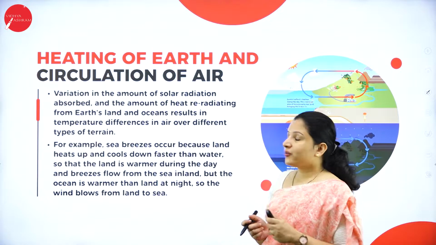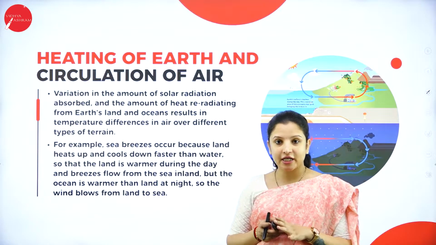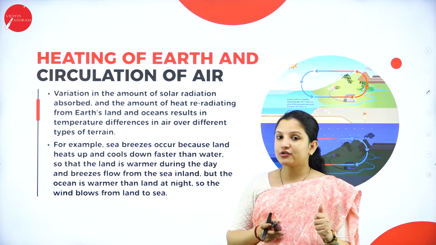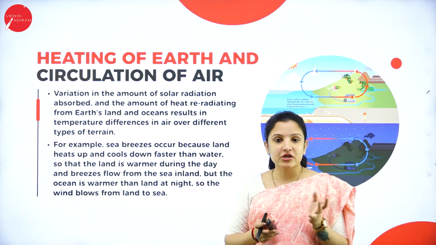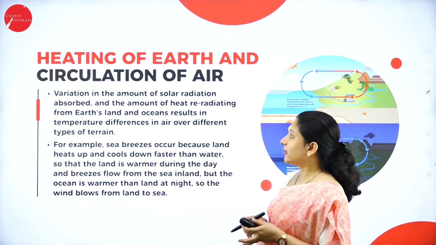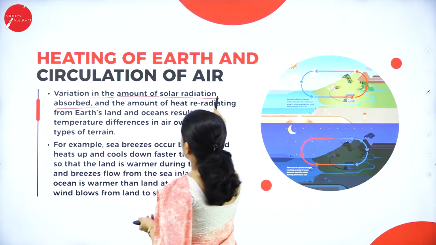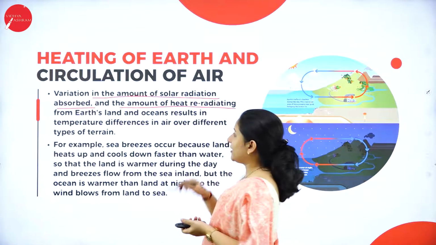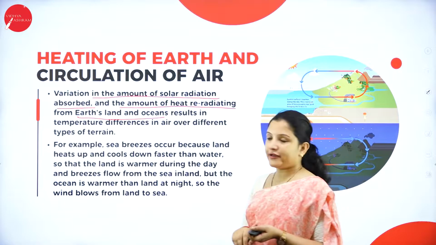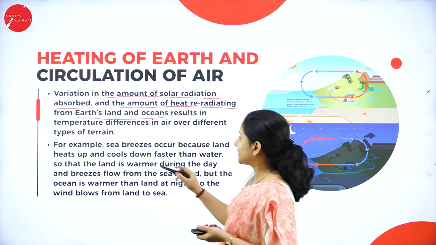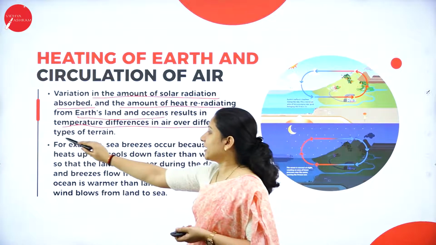Now every time it is not the same amount of solar radiation that will be absorbed, because I told you the heating of the earth also depends on the spin, or the rotation, of the earth, right? So the variation in the amount of solar radiation absorbed and the amount of heat re-radiating from the earth's land as well as the ocean, that is from the lithosphere and the hydrosphere, will actually result in temperature differences in the air over different types of terrain.